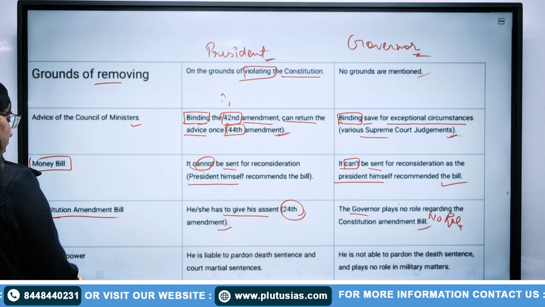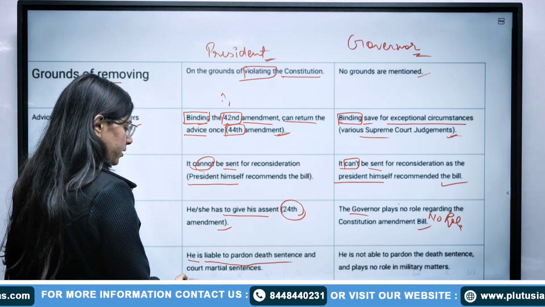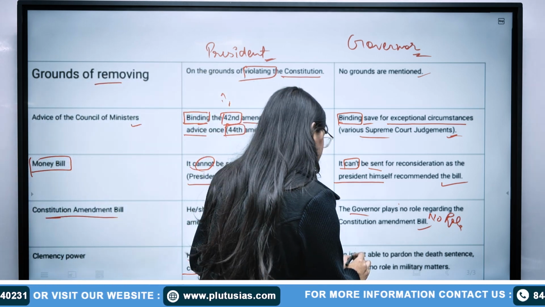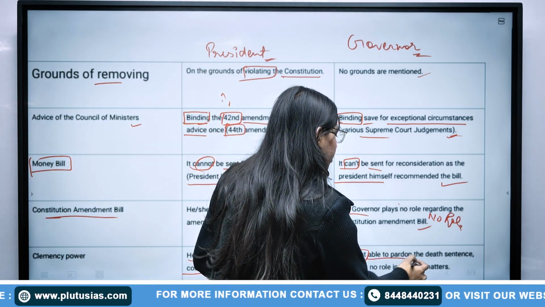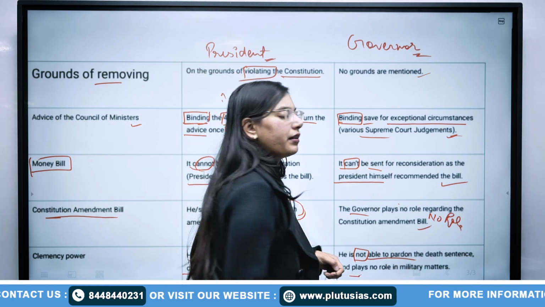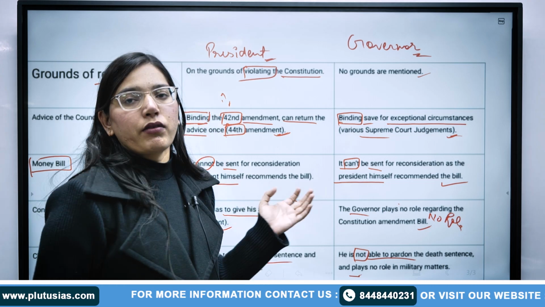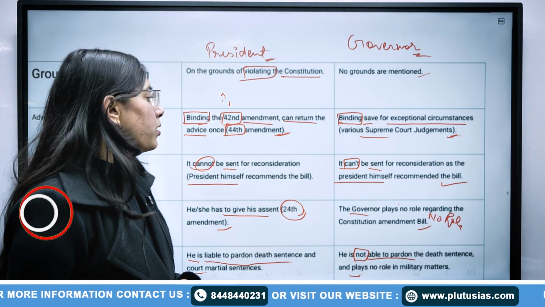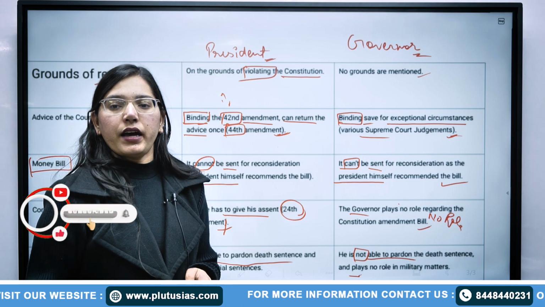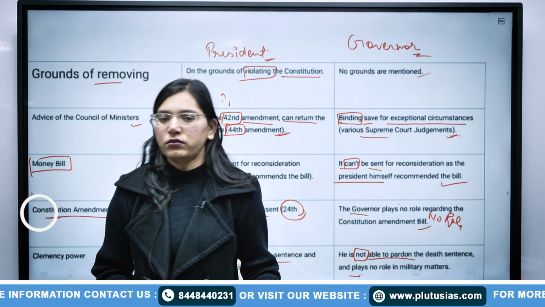Now clemency power. The president can pardon death sentences and court-martial sentences. Here, the governor cannot pardon death sentences and plays no role in military matters. So the president has more power than the governor. This is all, the difference between the president and governor powers. Okay, thank you.